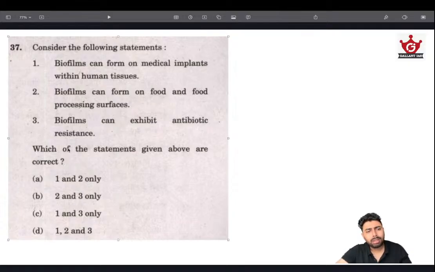Biofilms can exhibit antibiotic resistance. Given the kind of biofilm that has formed, if it is formed by a bacteria that already has resistance, then it is also possible. Again, all three statements make sense, and since it's a very canned statement, the burden of proof is less, and it's right only. There is no reason to doubt any of these statements. So option D. It's as simple as that. You don't have to overcomplicate it. It's a basic idea. Biofilm. Just picturize what it could be, and that's it.